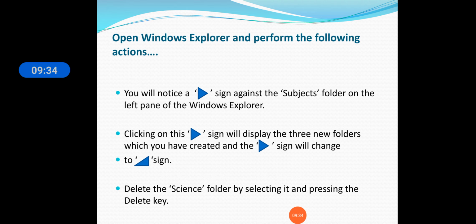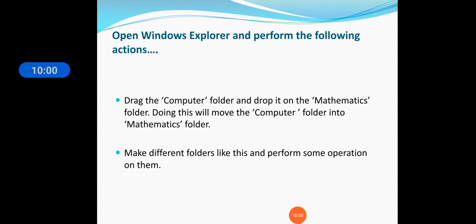At first you are seeing this sign. When you have created the main folder, you have seen this sign. And when you click on this folder, then you can see the subfolders here, and the sign will change from this to this. Then you can also delete a folder: you can click on it and press the delete key, and that folder will be deleted. And when you click on the computer folder and drag it onto the mathematics folder, then the computer folder will be merged into the mathematics folder.